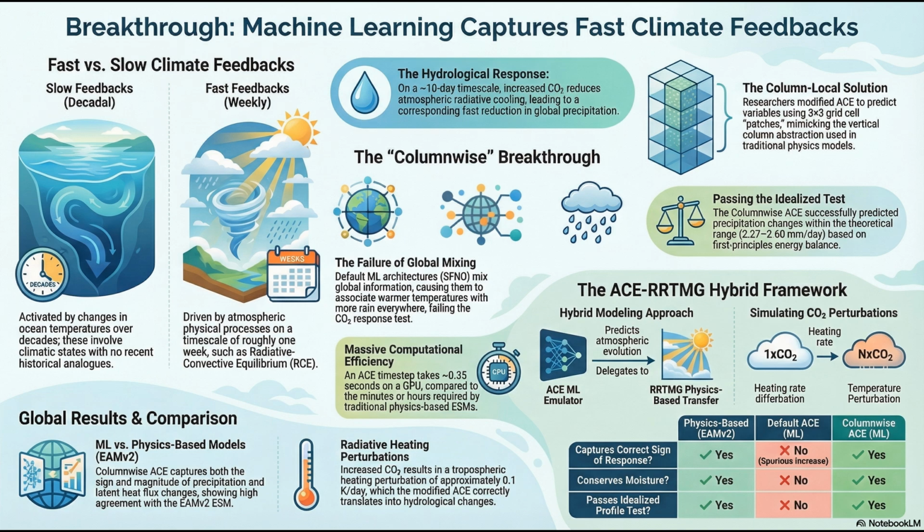So here's what they do. At every single 6-hour inference time step, ACE predicts the global atmospheric state. Okay. Then they pause the ML, take that state, and feed it directly into RRTMG. RRTMG calculates the clear sky radiative heating rate for that exact atmospheric profile, assuming a 1x CO2 world, and then calculates it again, assuming a 4x CO2 world. Oh, I see. So they just find the delta between the two. Exactly. They subtract the 1x CO2 heating rate and add the 4x CO2 heating rate.